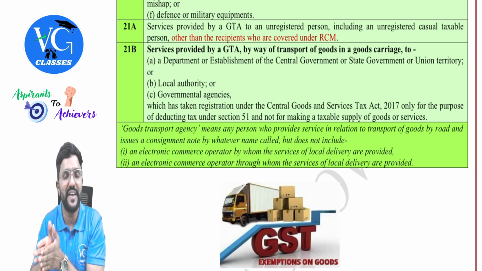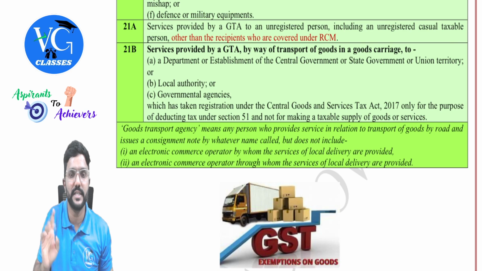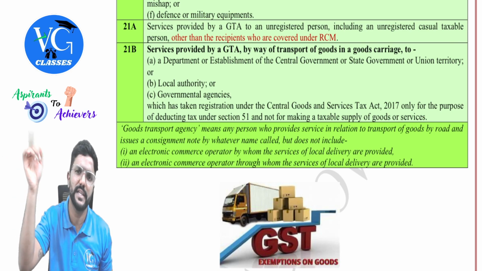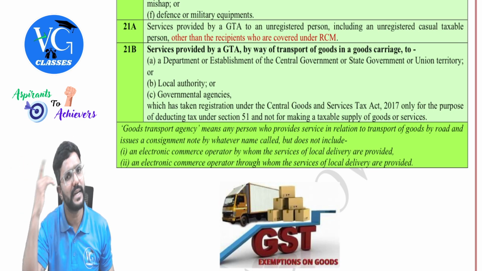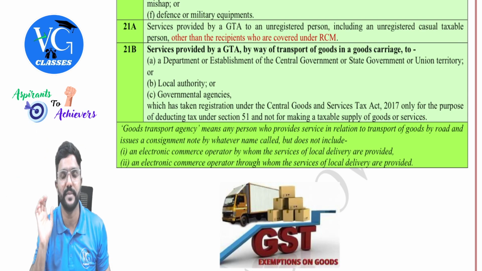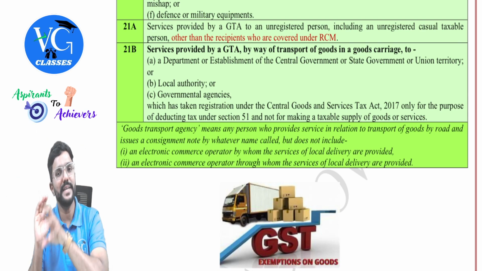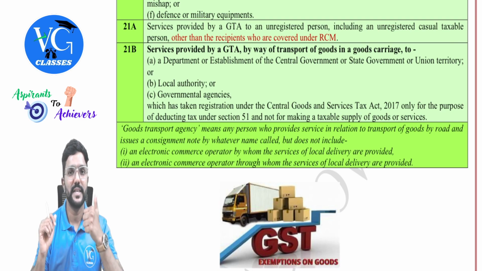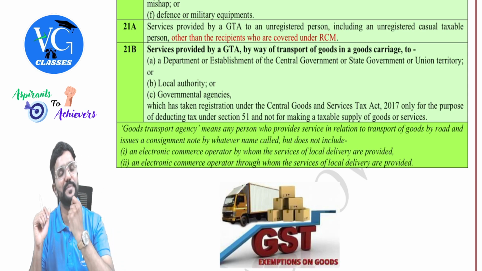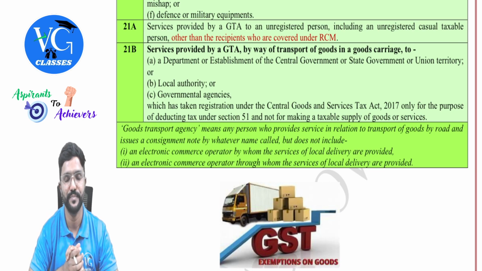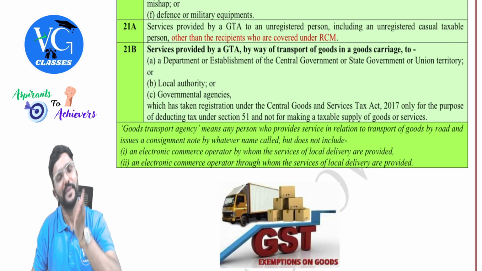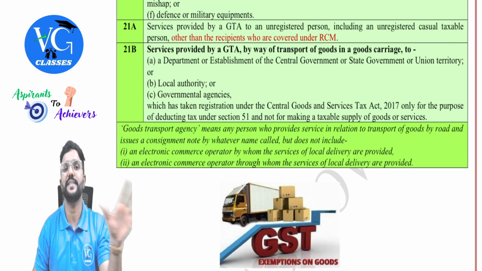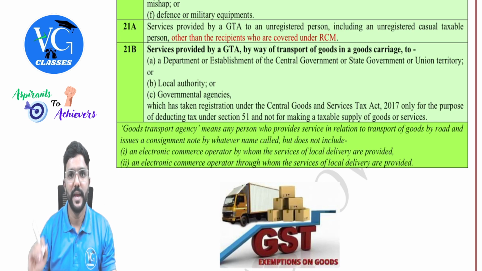So if the recipient is a specified recipient, even if they are not registered under GST, for example a body corporate not registered under GST, are they still covered? Yes. Or a partnership firm not registered under GST, are they still covered? Yes, they are part of specified recipients. If the recipient is a specified recipient, then the first option is taxable under FCM. If not FCM, then the specified recipient has to pay GST under reverse charge mechanism. Got it? Yes. And what the exemption is talking about is if the recipient is not a specified recipient, then it is always exempt.